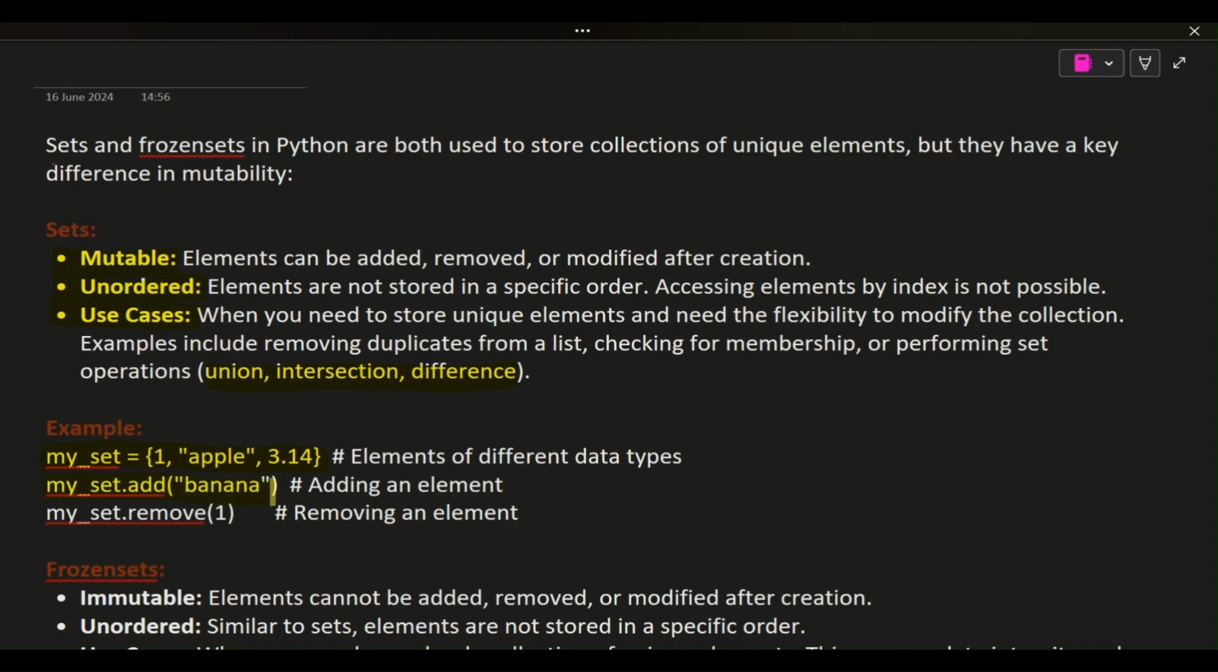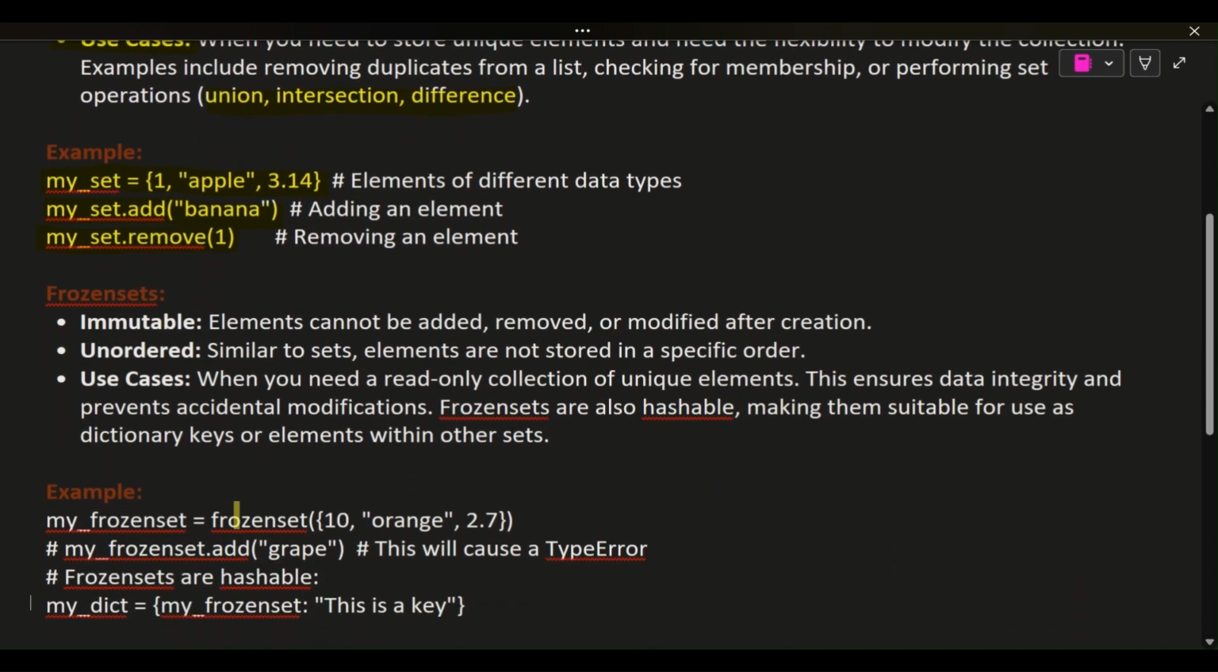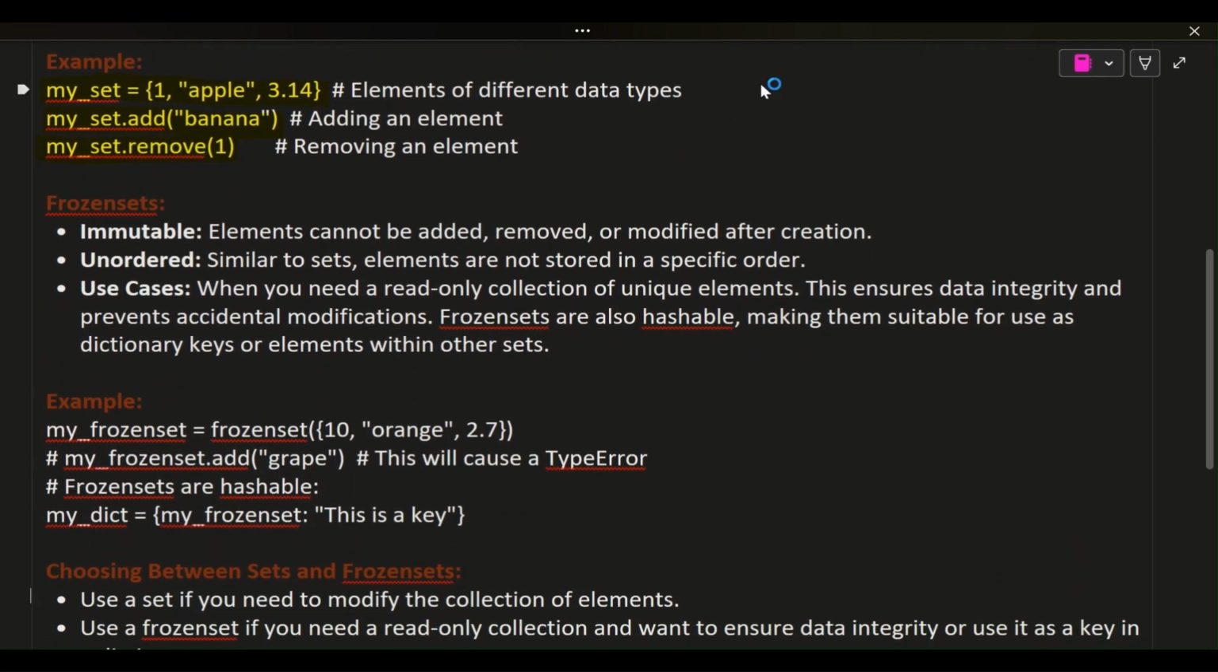my_set.add('banana') # adding an element. my_set.remove(1) # removing an element. Frozen sets. Immutable: elements cannot be added, removed, or modified after creation.